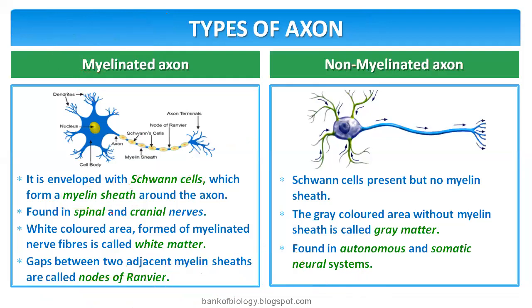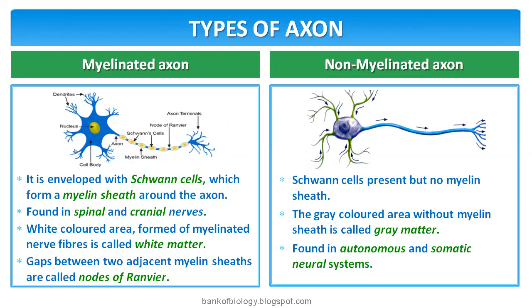Next, let's come to where you see the myelinated neurons. They are found in spinal and cranial nerves. That white colored area formed of myelinated nerve fibers is called white matter. The reason for the white color of the white matter of the brain and the white matter of the spinal cord is this myelinated axon. Okay. The gaps between two adjacent myelin sheaths are called nodes of Ranvier. The part of the axon which is not covered by myelin sheath is called the node of Ranvier.